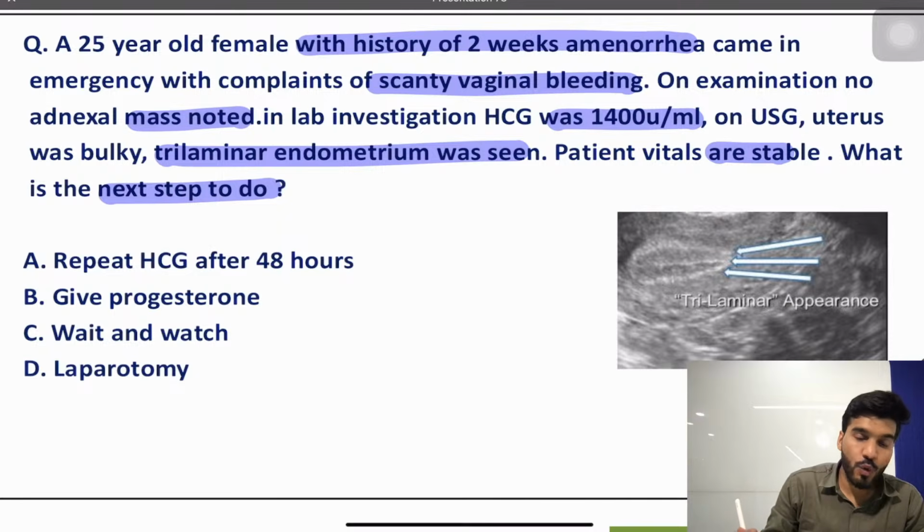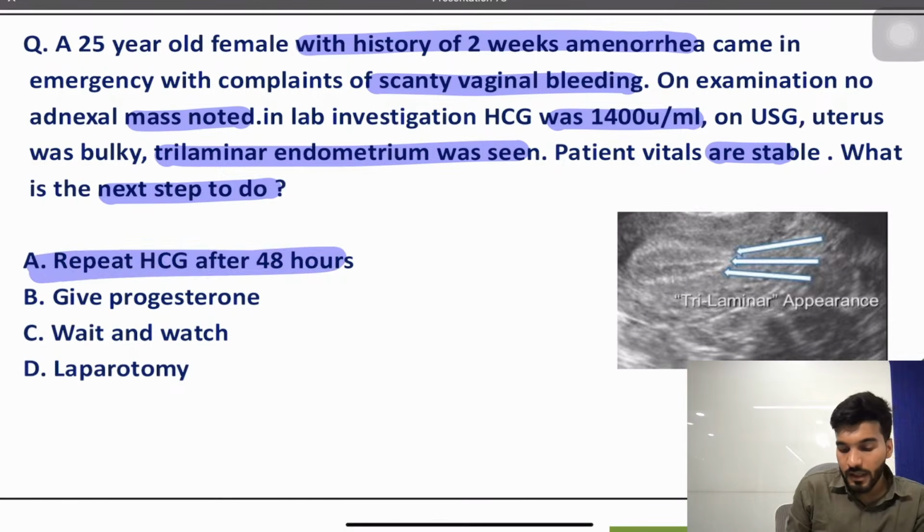If it is doubling, then you go with the intrauterine. If it is not doubling, then you go with the ectopic. If it is decreasing, you go with an abortion. So in a particular case you cannot go for wait and watch. You just have to repeat it after 48 hours. Then you will get to know if it is intrauterine, carry on. If it is ectopic, proceed accordingly, and if it is abortion, go accordingly. Is that clear? So repeat HCG after 48 hours.